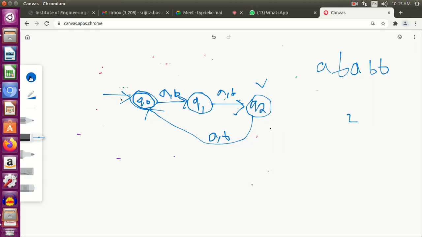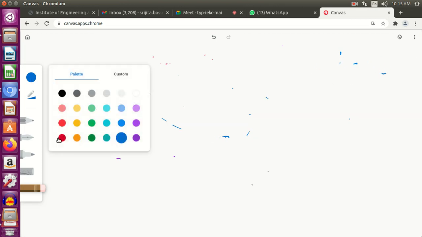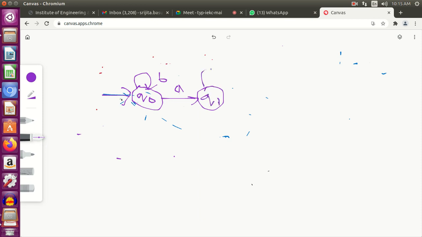So how to do it? Let's see. I am at Q0. At Q0, loop on b, and on a go to Q1. At Q1, loop on b, and on a go to Q2, the final state.